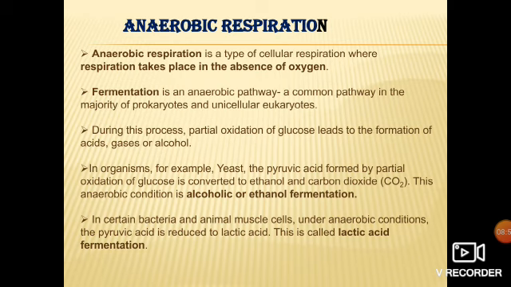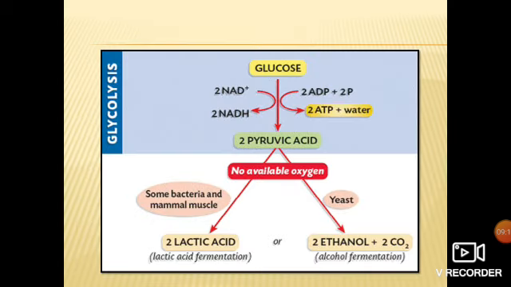Clear? Till now we have studied what anaerobic respiration is, where it occurs, the two types of fermentation, that is alcoholic fermentation and lactic acid fermentation, and what fermentation is. Now look at this slide.